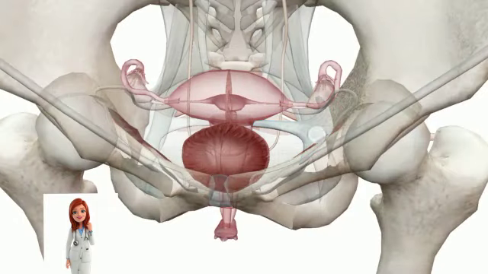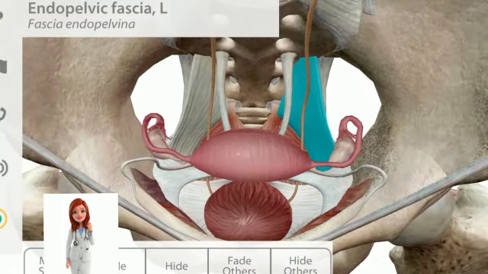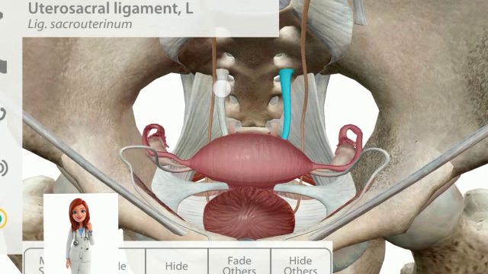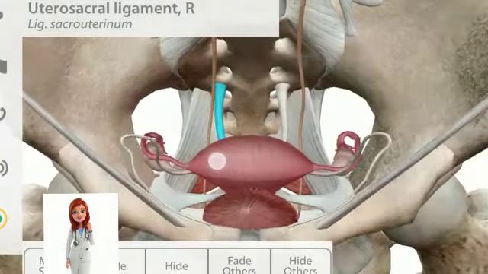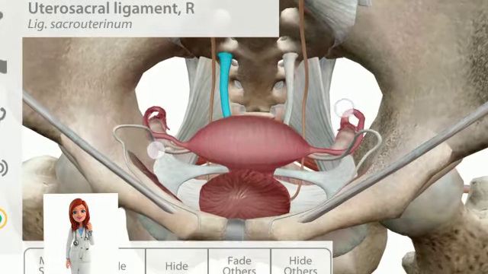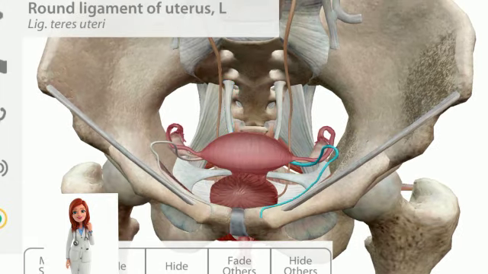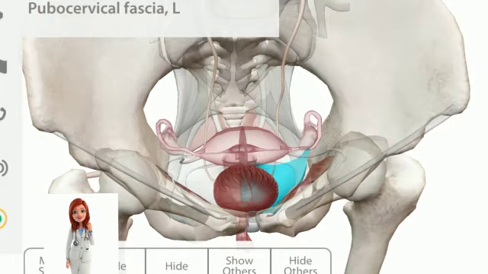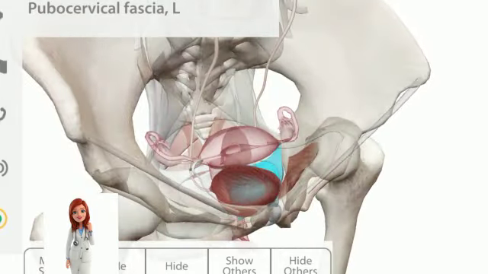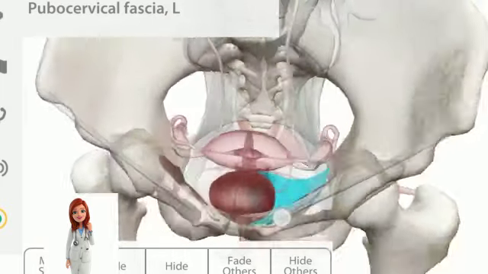The second one is the uterosacral ligament. The uterosacral ligament is present behind this one. This is the uterosacral ligament on both sides. It starts from the uterus and ends at the sacrum. The third one is the round ligament. Round ligament is this tubular structure. And the next one is the pubocervical ligament. The pubic bone is present below. From the pubic bone, over here, you can see that this is the pubic bone, and from here it is extending towards the cervix.